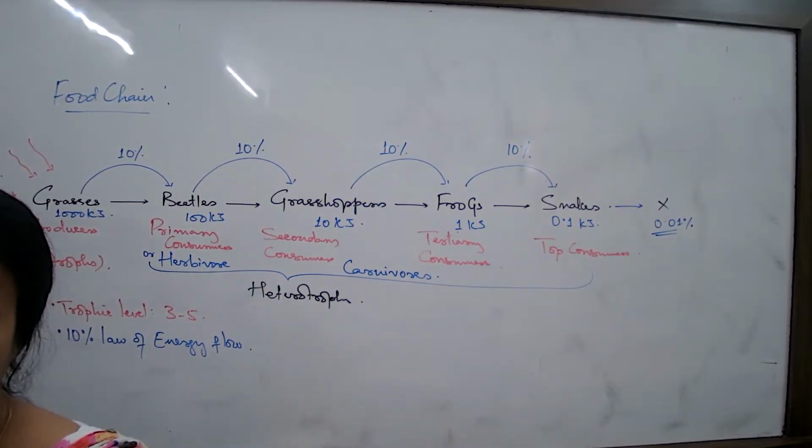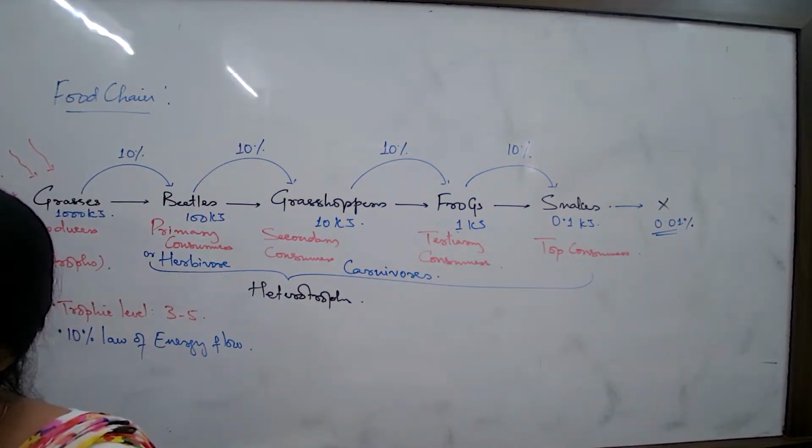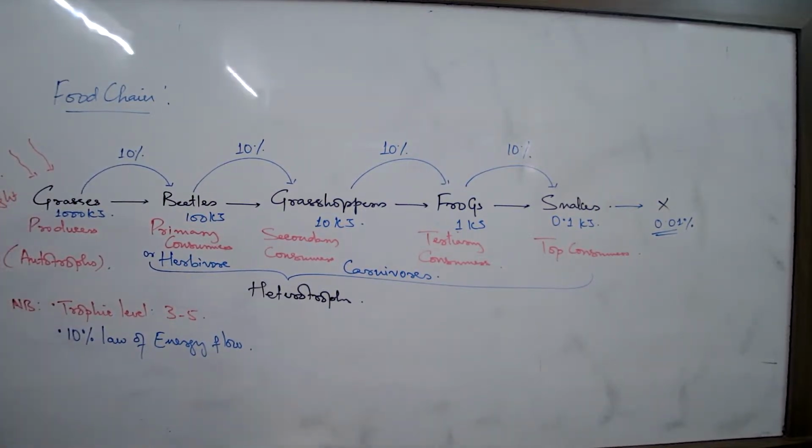Write an example of a food chain where human occupies a trophic level. Write one example.